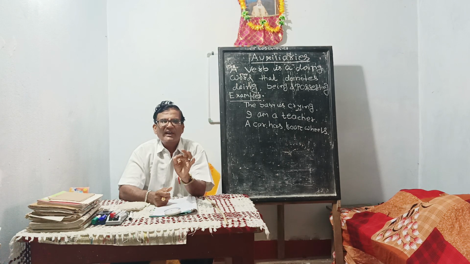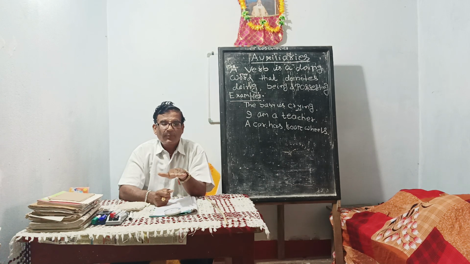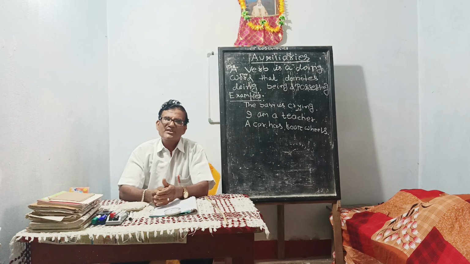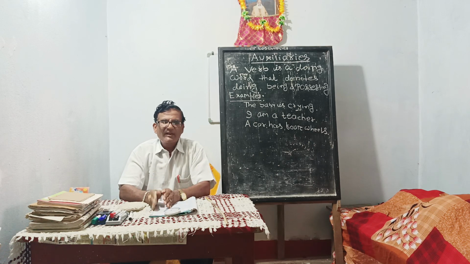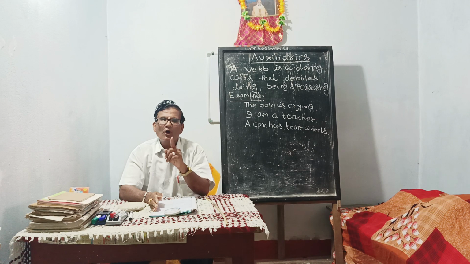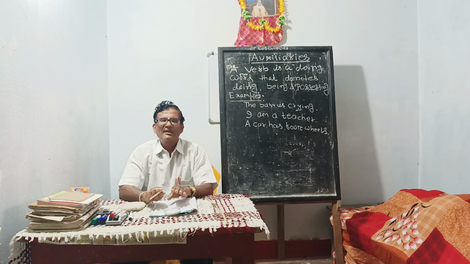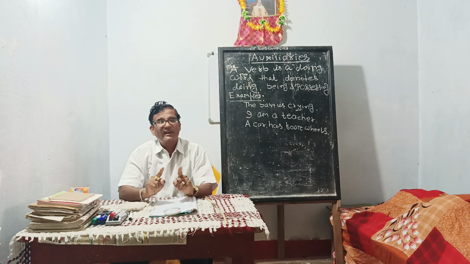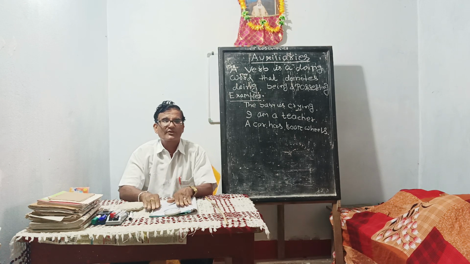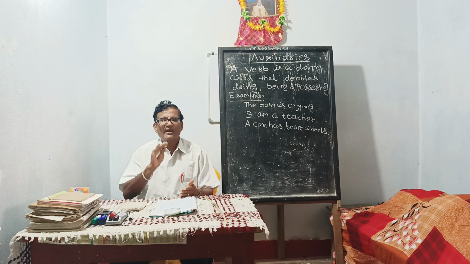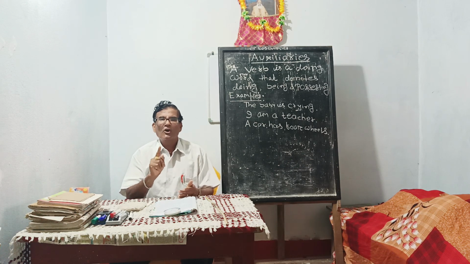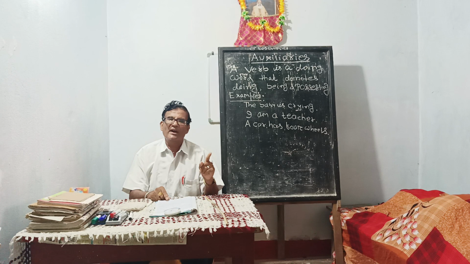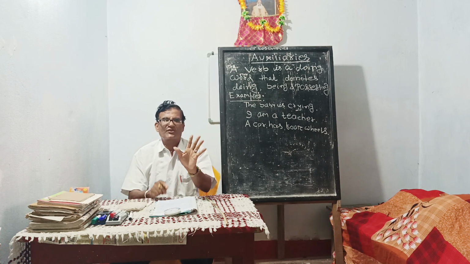A verb plays a dominant role in a sentence. A verb always agrees with the subject in number and person, just like in a family, a wife always agrees with her husband in fashion and action.